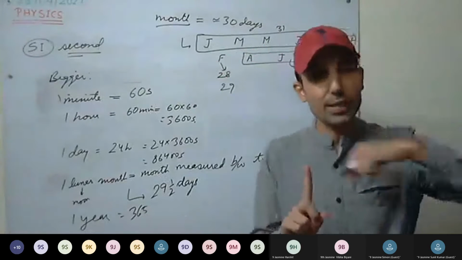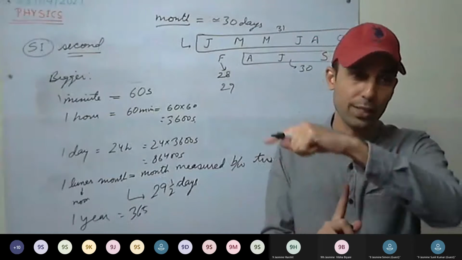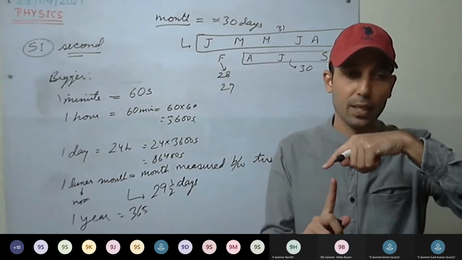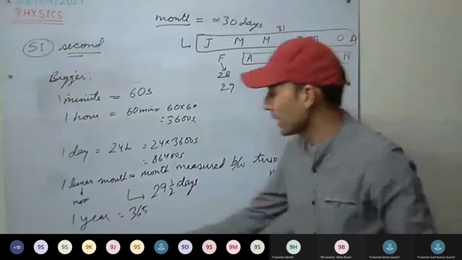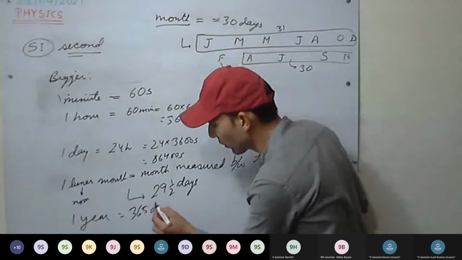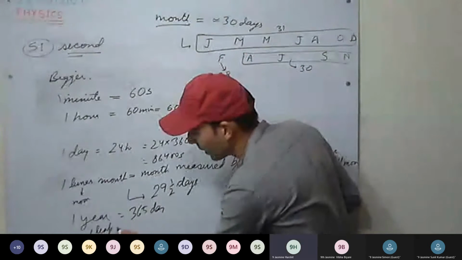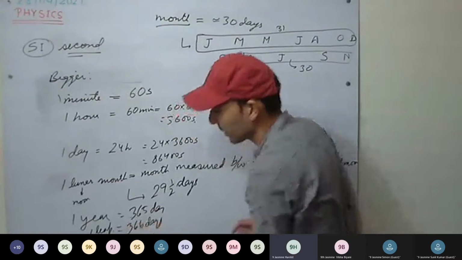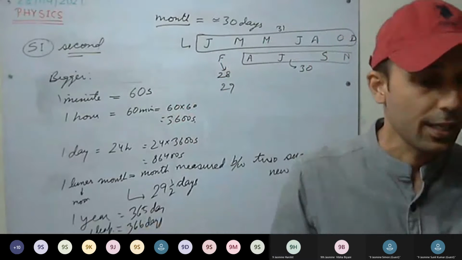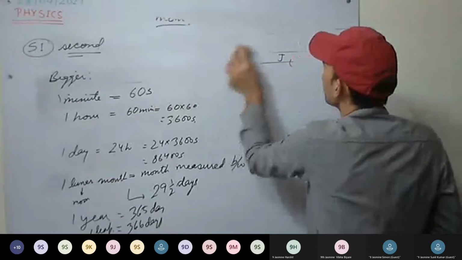Usually each year the earth takes 365.2422 days to complete one revolution. But that 0.24 we have removed. So each normal year we consider 365 days and a leap year we consider 366 days. Now see why 366 days.